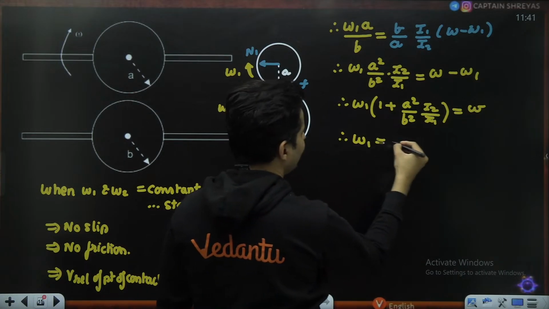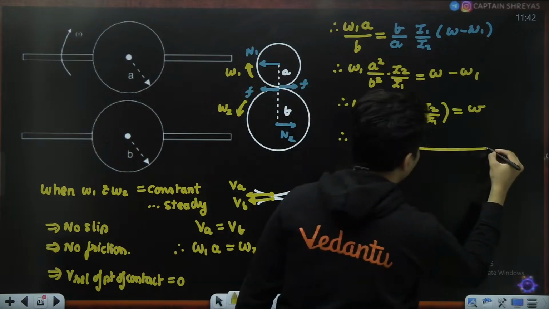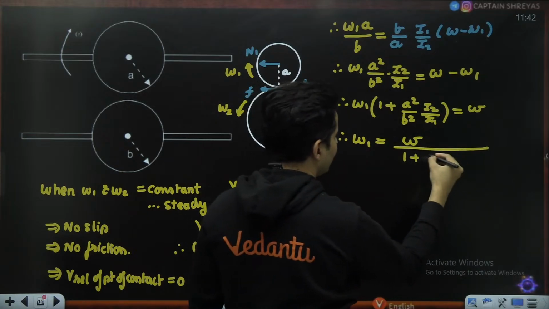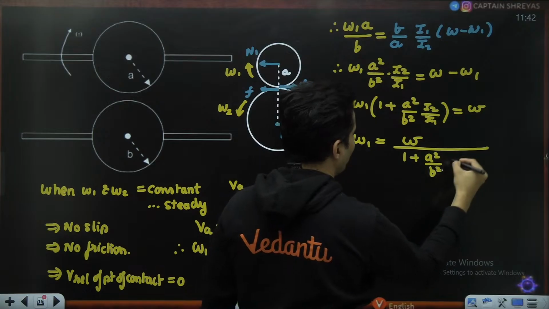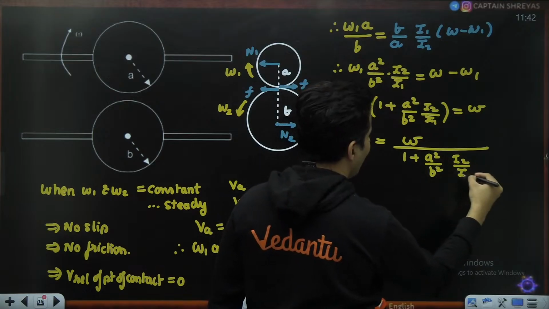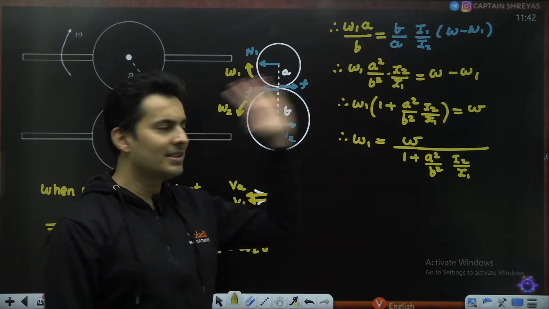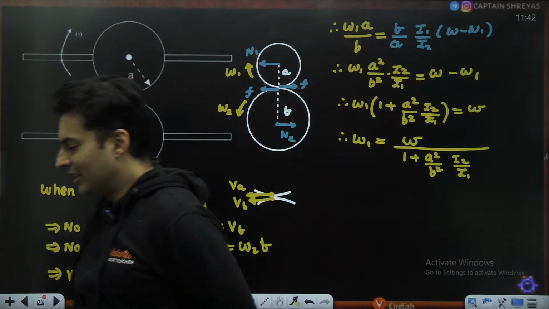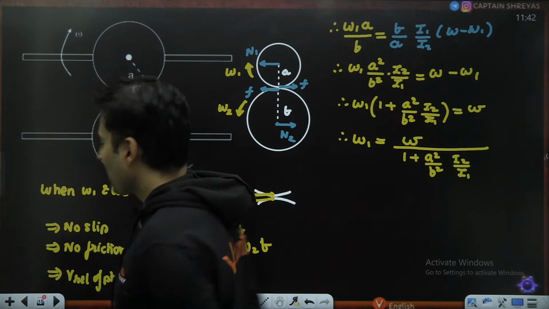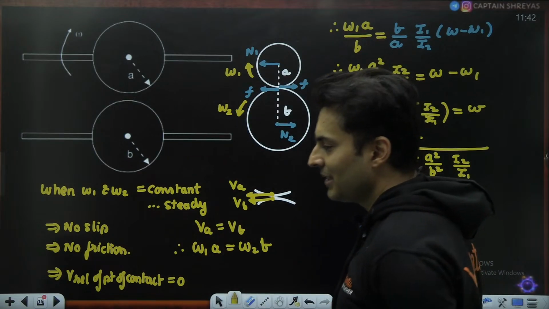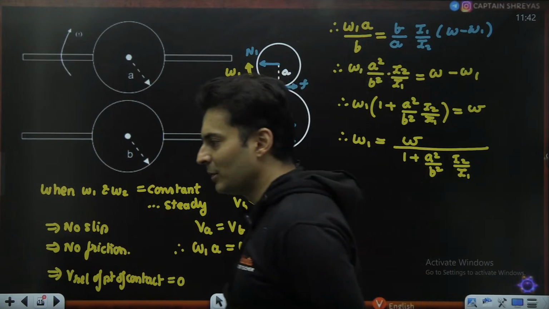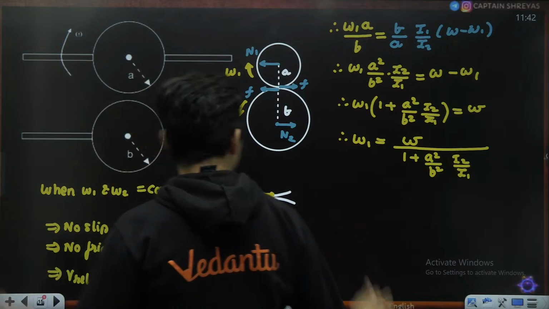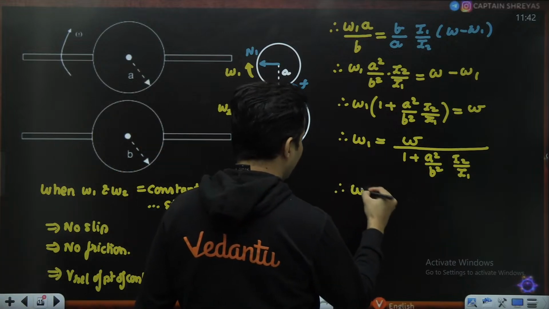Therefore, omega 1 will be omega divided by 1 plus A squared by B squared I2 by I1. This is the final answer. Is this absolutely clear, my dear students? Now it's just about substituting all the values in this equation.